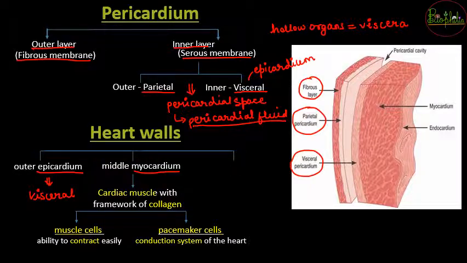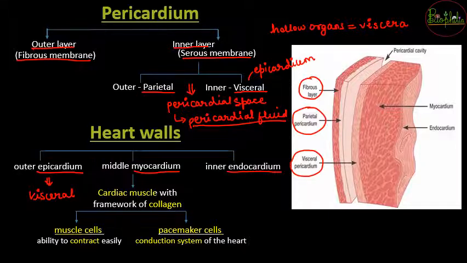As I told you, the human heart is myogenic, so it generates its own action potential. For that generation, these pacemaker cells help. So that comes under the middle myocardium. Then lastly comes the inner endocardium.